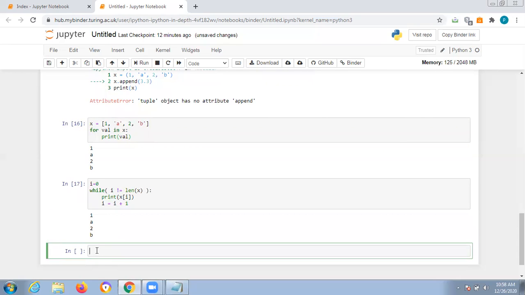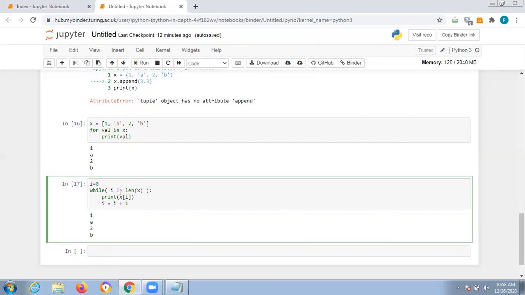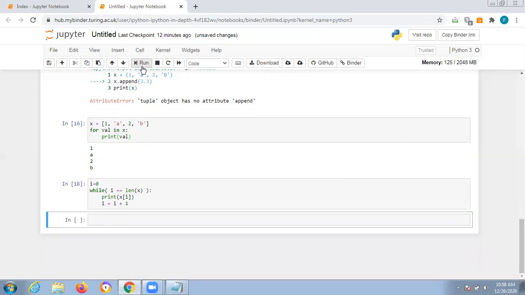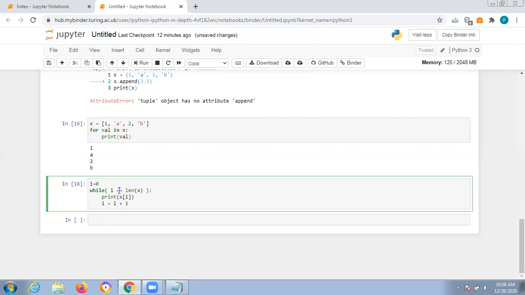That means you already have the x values there: 1, a, 2, b. Suppose you give it like this, what will happen? It won't display anything because this condition fails. It won't print anything. You have in list x equal to 1, a, 2, b.